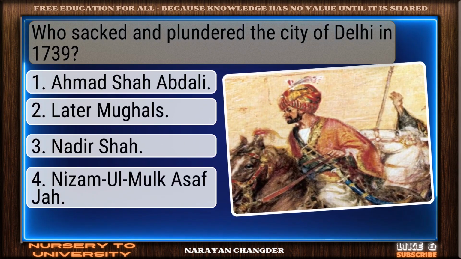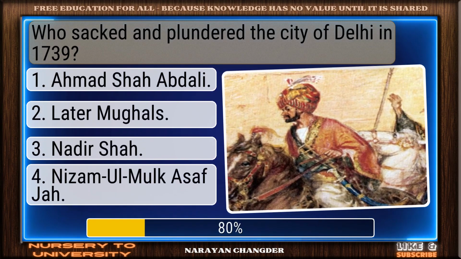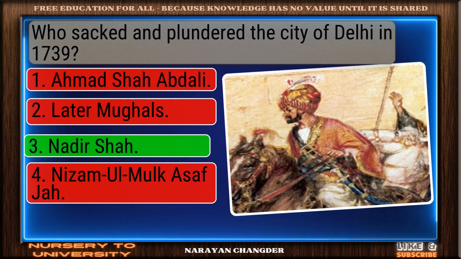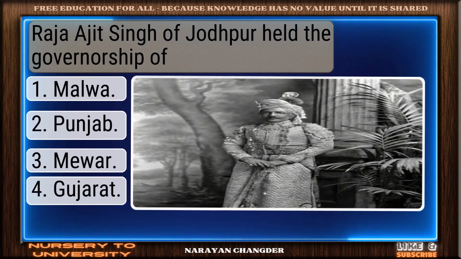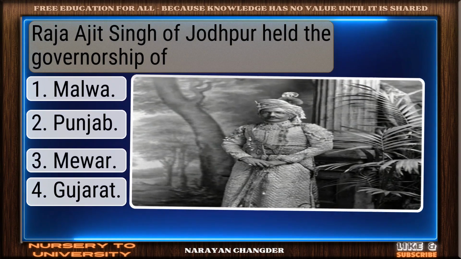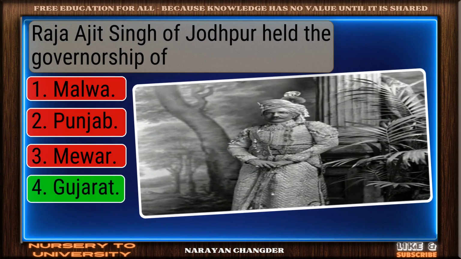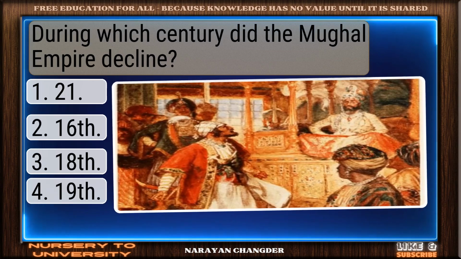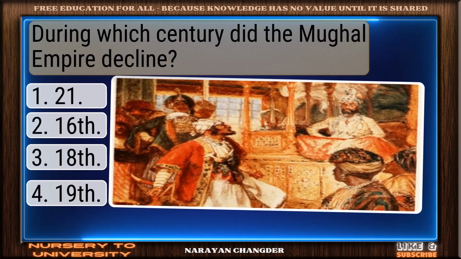Who sacked and plundered the city of Delhi in 1739? Great job. Nadir Shah is the accurate answer. Raja Ajit Singh of Jodhpur held the governorship of? You chose Gujarat, and it is correct. During which century did the Mughal Empire decline?